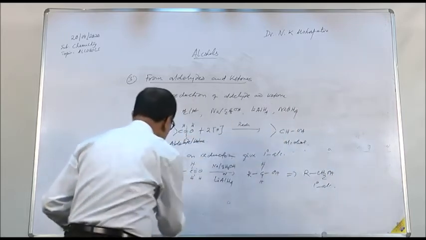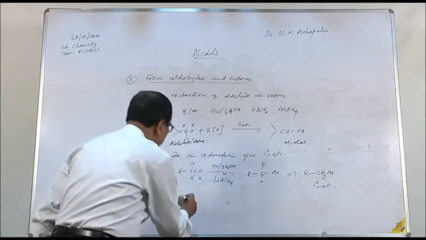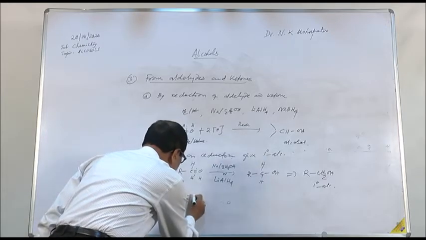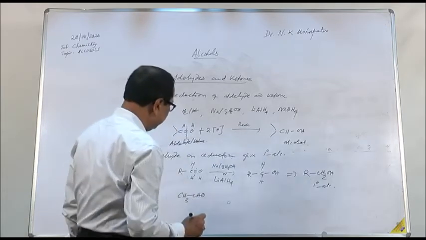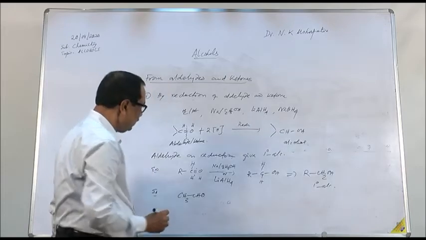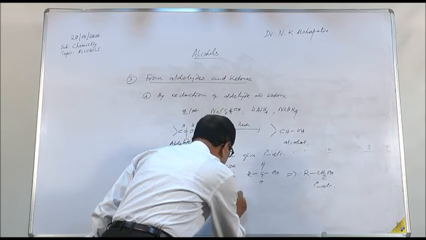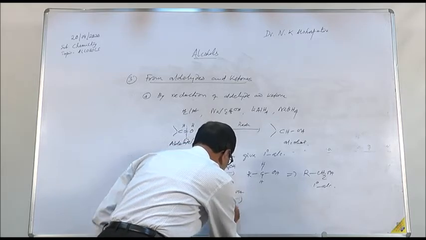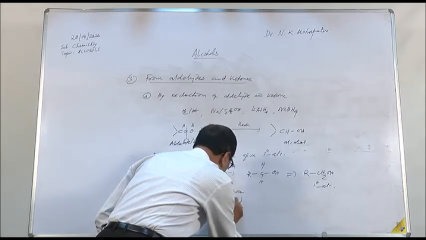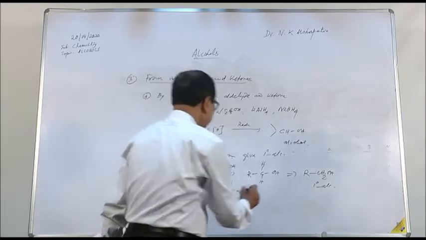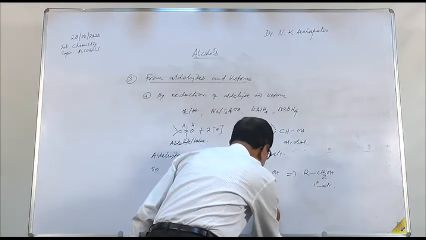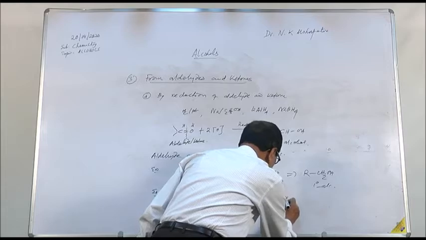For example, when CH3CHO, acetaldehyde, is reduced by sodium and C2H5OH, or lithium aluminum hydride, the product formed will be CH3CH2OH.